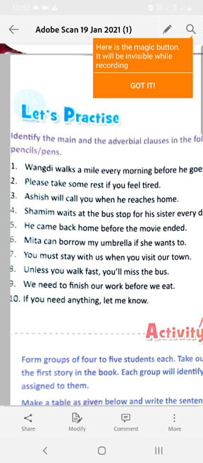So this is about phrases and clauses. I hope you have understood. Now you will be practicing in your copy.